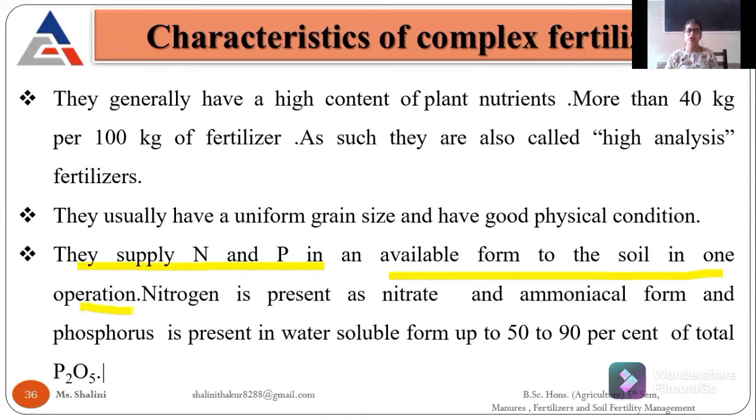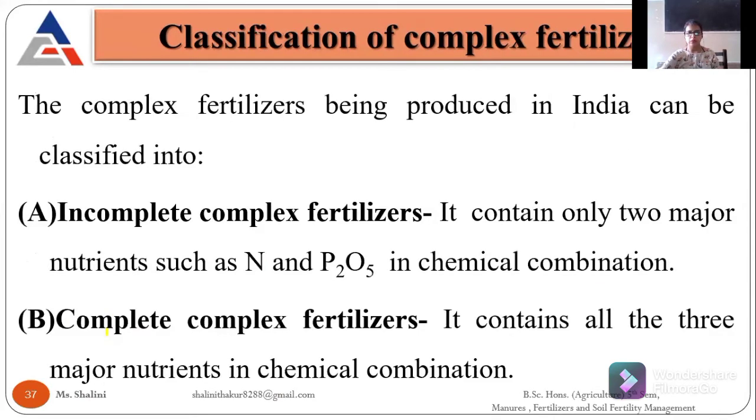An example is DAP, that is diammonium phosphate, in which the phosphate content is near about 46% and the nitrogen content is 18%. So by one application of DAP, we are applying both nitrogen and phosphorus, which are easily available to the crop plants or in the soil.